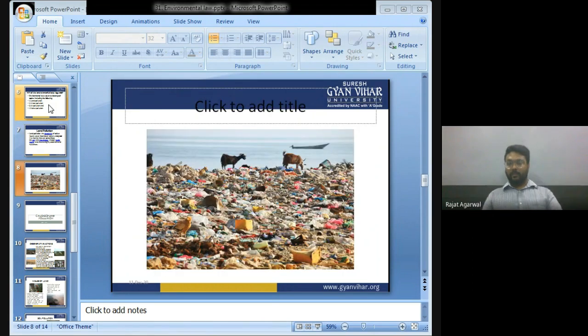This is what land pollution looks like. See how huge an amount of dirt, huge amount of waste is there on the land. This is a major cause of land pollution.